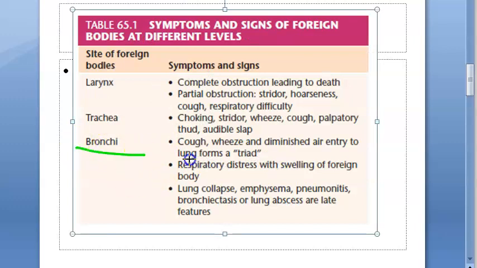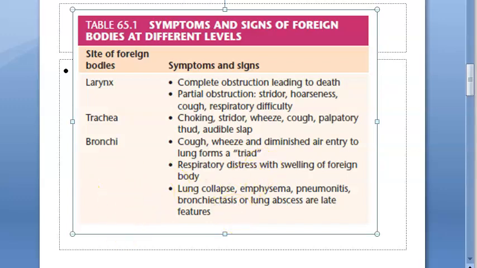So where are we here? Bronchi, they will have a triad: cough, wheeze, diminished air into the lung. Obviously, it is blocked, so there is diminished air into the lung. They will cough and they will have wheezing. Respiratory distress will be there. Lung collapse, emphysema, pneumonitis, bronchiectasis, lung abscess are late features. So the late features you will have are abscess, emphysema, lung collapse, pneumonitis, bronchiectasis, all that.